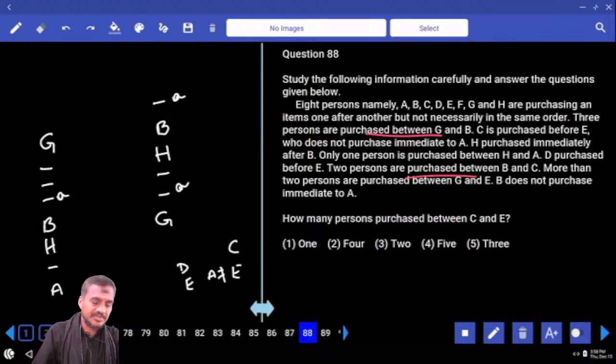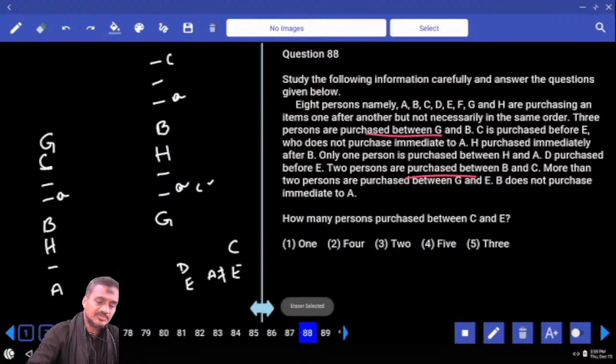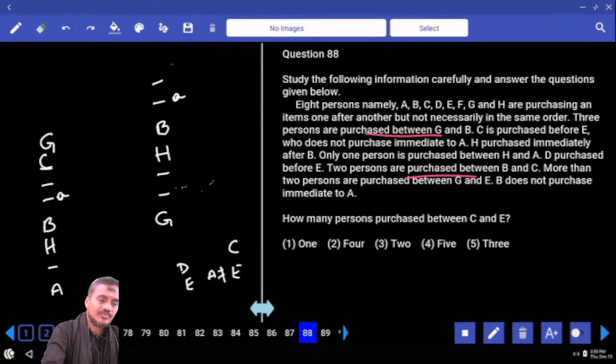Two persons between B and C. Now in between B and C, there must be exactly two people. 1, 2, C is here. Now two persons between B and C. 1, 2, 3, 4, 5, 6. Then can you take C at this place? 1, 2, 3, 4, 5, 6, 7. Now C can be here or C can be this place. If C is here, E is after this C. Is it possible? Not possible. C cannot be at this place. If C cannot be here, then where should C be? C must be at the top. Now C is at this place.